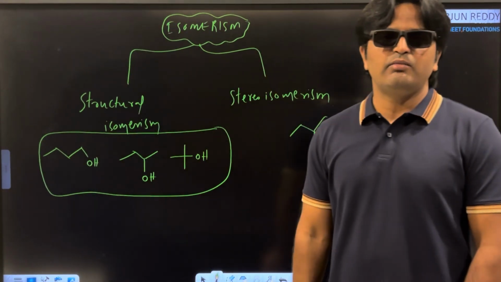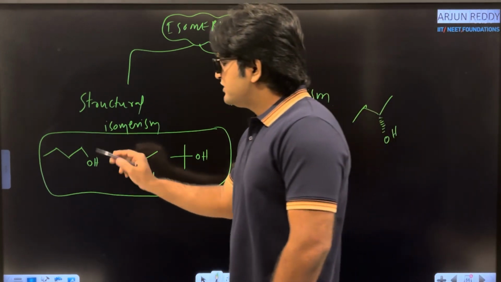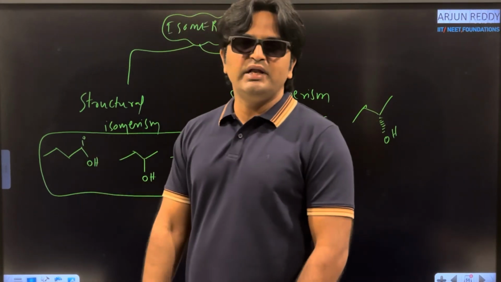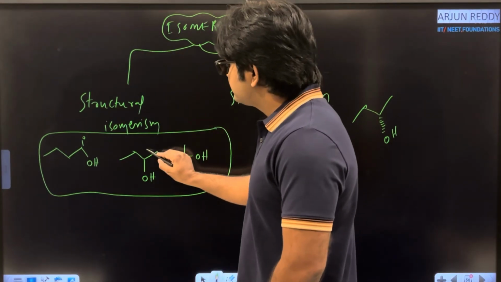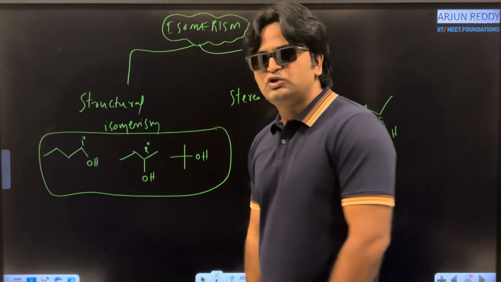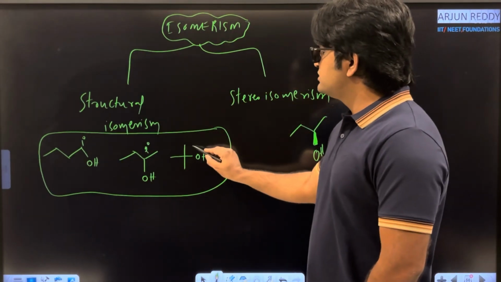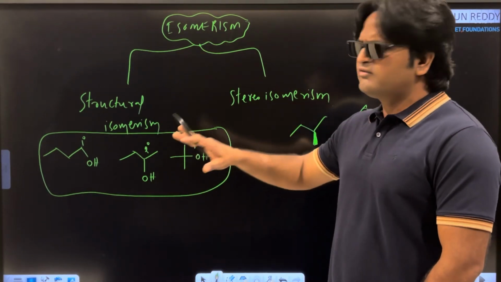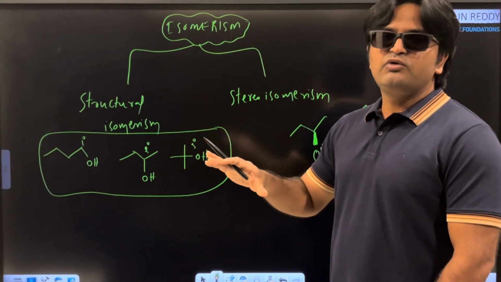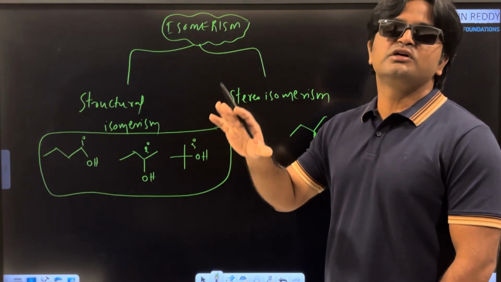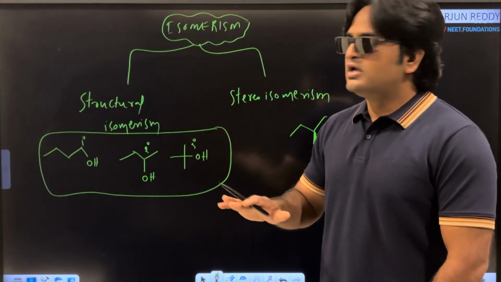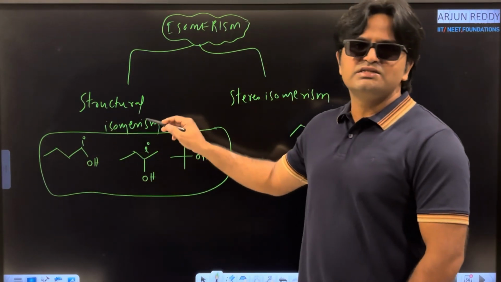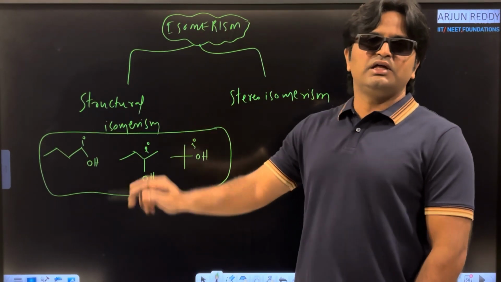Yes, exactly the same. But in the first molecule, your OH is present on which carbon atom? 1 degree carbon. Here OH is present on which carbon atom? Yes, 2 degree carbon atom. Here OH is present on 3 degree carbon atom. That's the difference. Molecular formula exactly the same, but where do we observe the difference? Connectivities are different. OH on primary carbon, OH on secondary carbon, and OH on tertiary carbon atom.